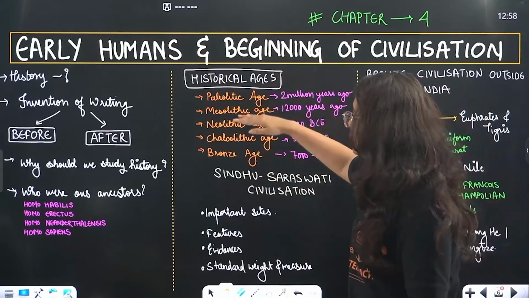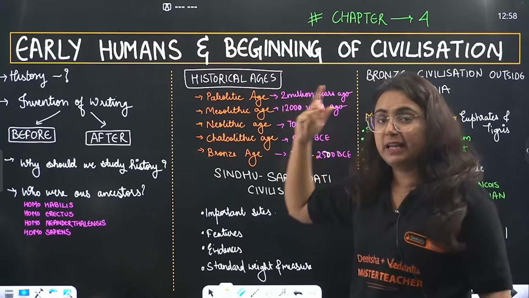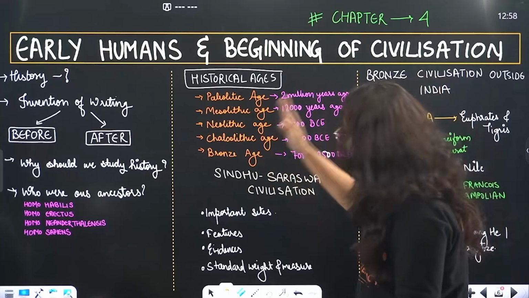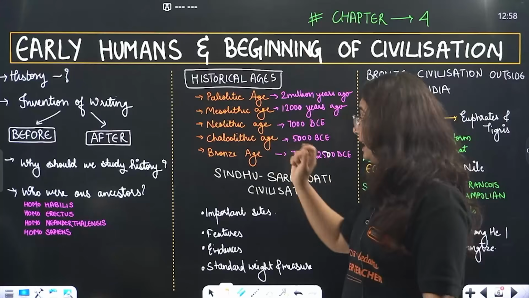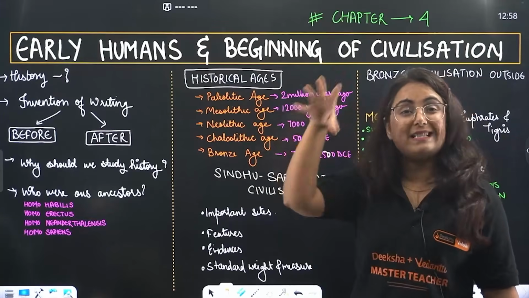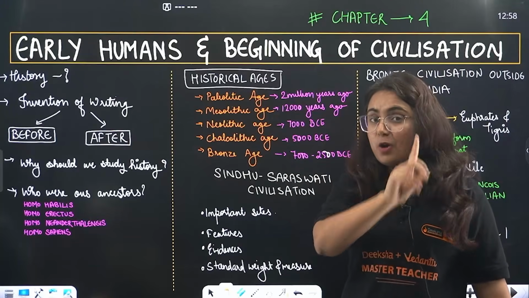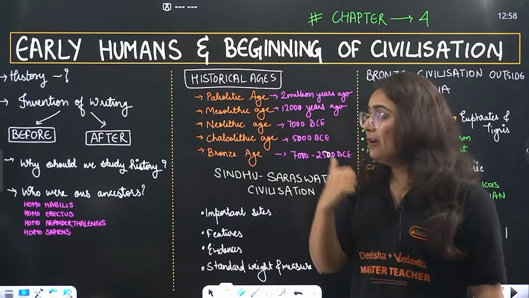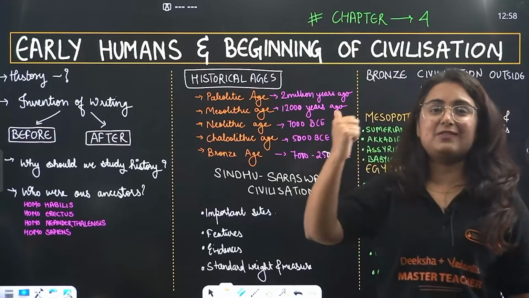We divide that Stone Age into the Paleolithic Age, the Old Stone Age, some 2 million years ago. Then the Mesolithic Age, 12,000 years ago. Here I am talking about India, by the way. Then the Neolithic Age, that is the New Stone Age, 7000 BCE. Chalcolithic. Now there are two words, chalco plus lithic here. Chalco means copper, lithic means stones. And yes, these were the humans who used copper as the first metal, 5000 BC. And then the Bronze Age, the famous Bronze Age, which you know as the Sindhu-Saraswati civilization, Indus Valley civilization, or Harappan civilization too.